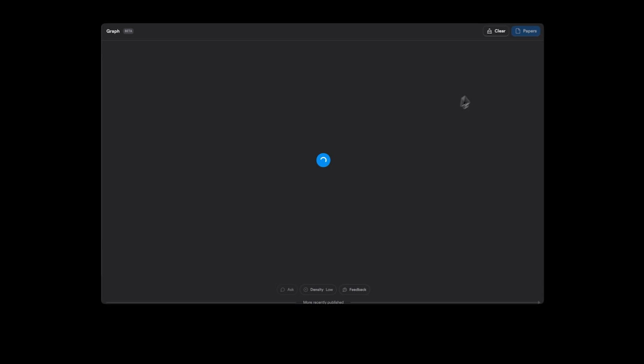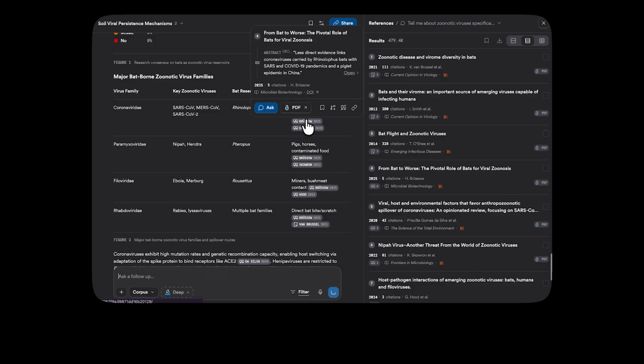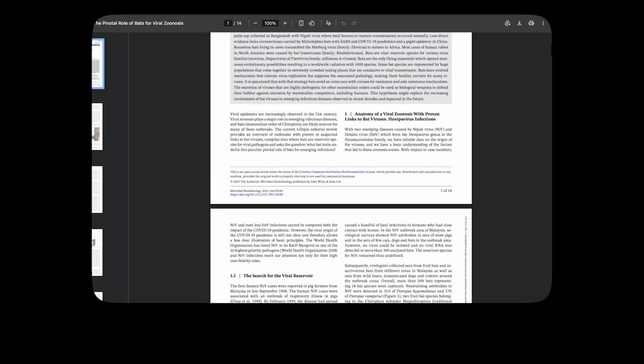Because it's so consistent at doing that well, anytime I have a question, not only does it get me most of the way towards what I want to know, but it's also only giving me papers that are published and vetted. And so I trust the citations. If I get skeptical, I can just click and find where it got that answer. So that whole process is just exactly what scientists want, right? In the way that we've been able to use it, it levels up our research. And so it's like the real deal.